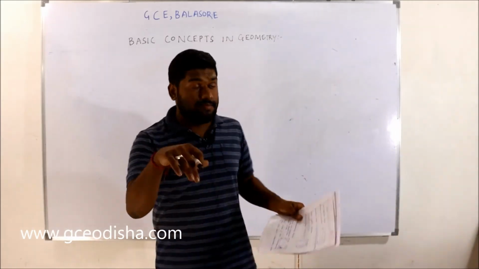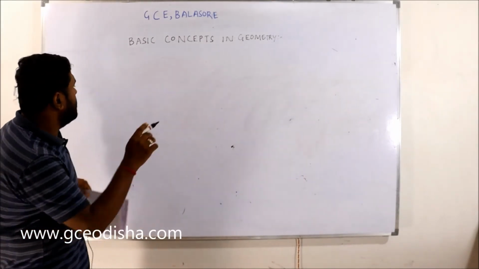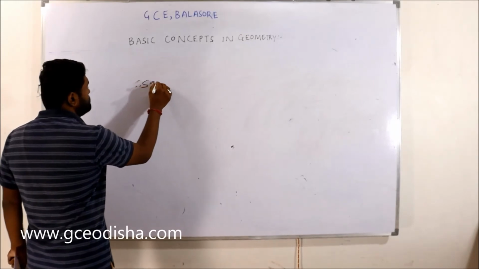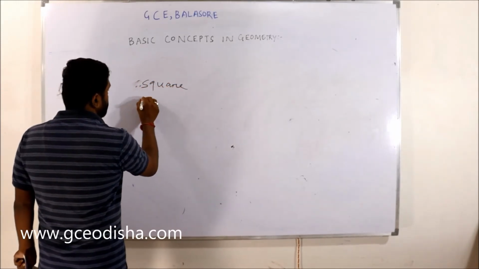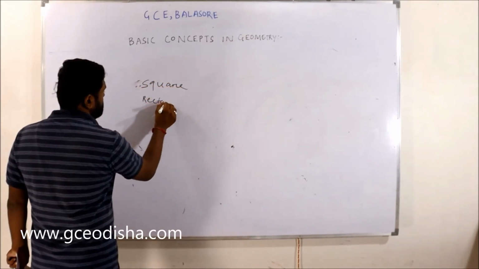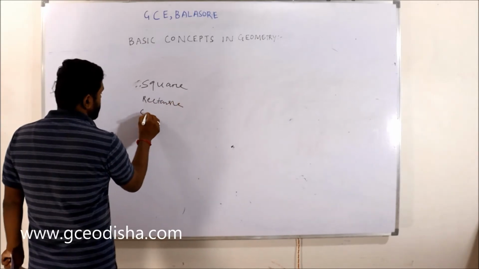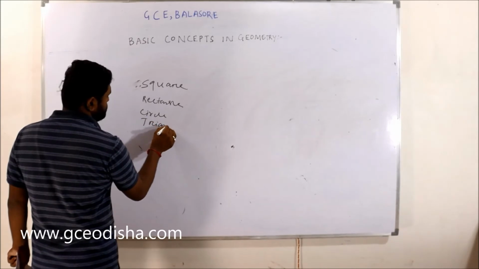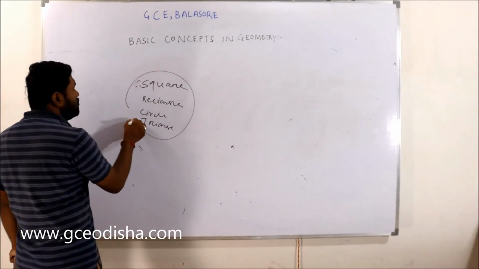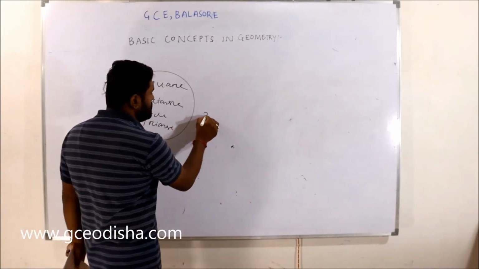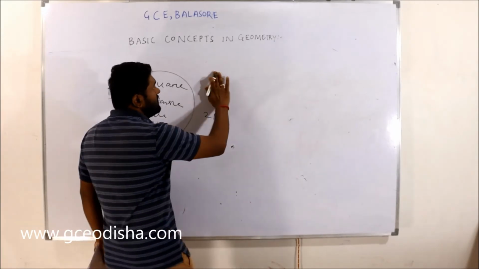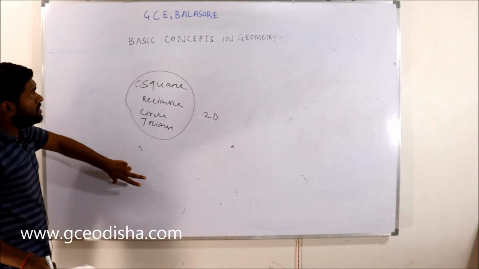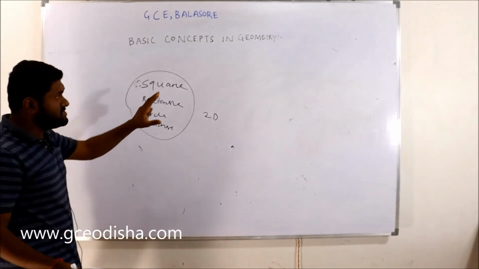And then up to this, a square, a rectangle, a circle, a triangle. These are 2D objects, right? They are 2-dimension objects. Like this whiteboard, this is a 2D object. This is not a 3D object, this is a 2D object, right?